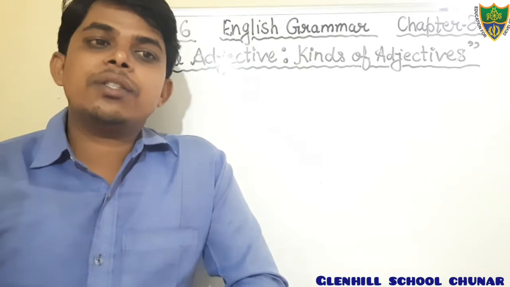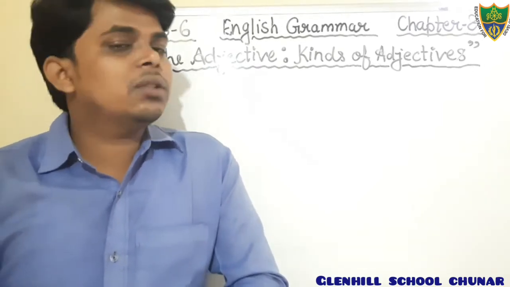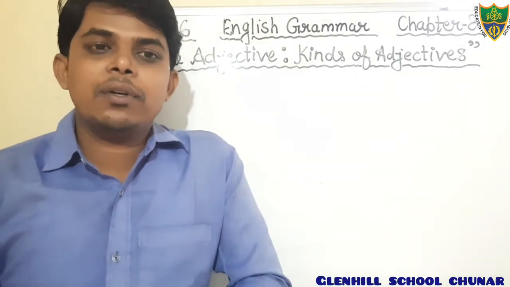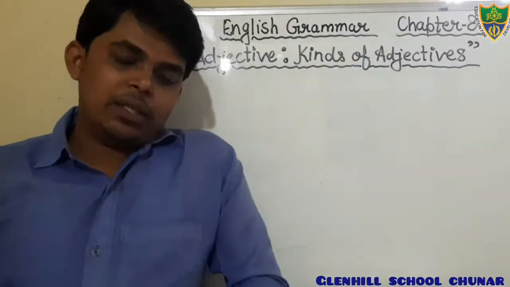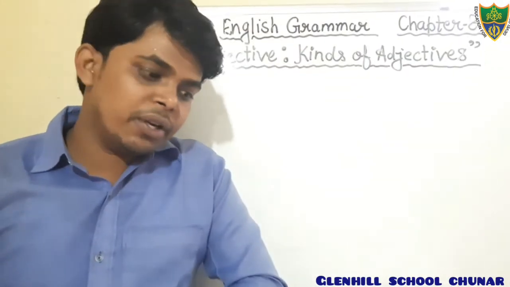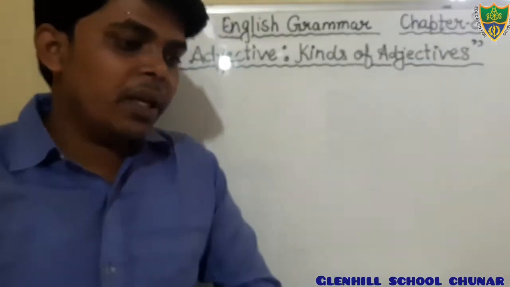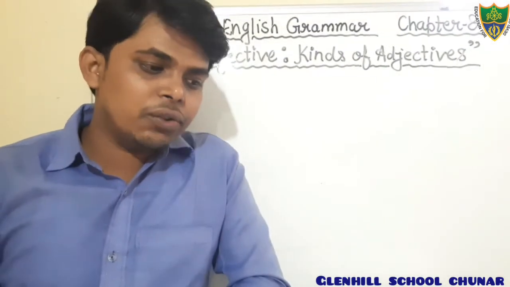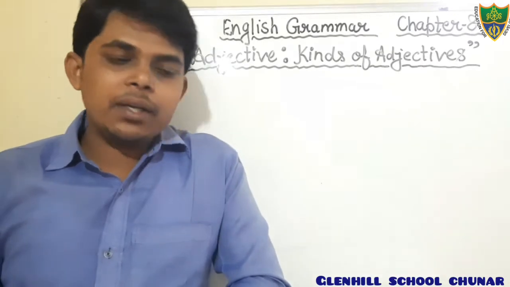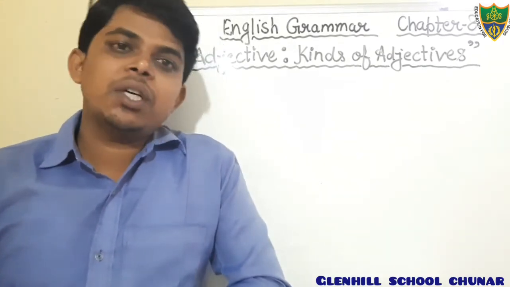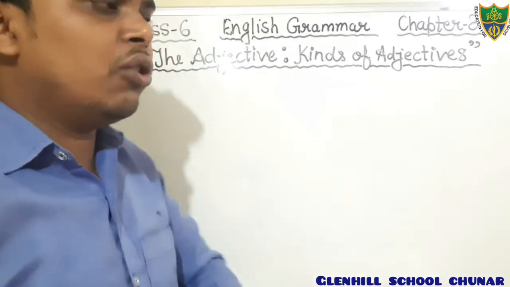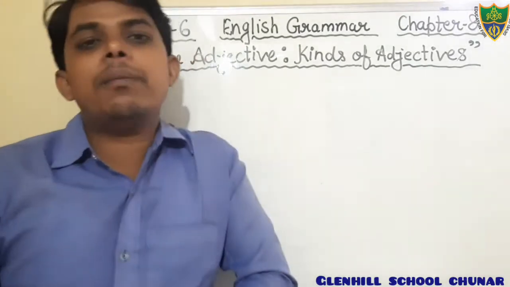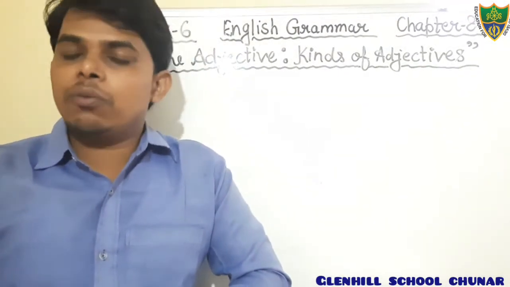And in the kinds we have already discussed adjective of quality, adjective of quantity, and adjective of number. Dear students, there are so many kinds of adjective: distributive adjective, demonstrative adjective, interrogative adjective, proper adjective, and possessive adjective. There are 8 kinds of adjective given in your book. Although there are 10 kinds of adjective, you have to read only the 8 which are given in your book.